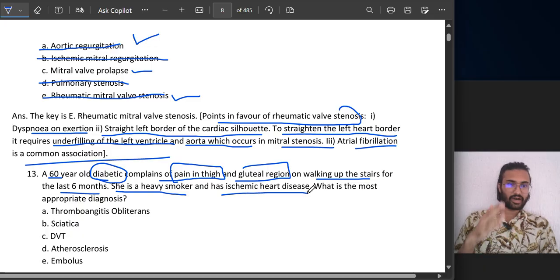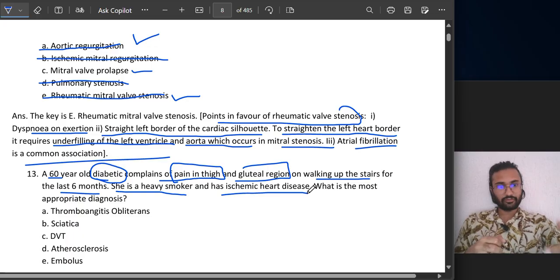So definitely I think the heart is not capable enough of sending blood to the thigh muscles, or maybe there is some kind of blockage which is not allowing the complete flow of blood to the legs, and that's causing the pain inside the thigh. Let's see what is the most appropriate diagnosis.